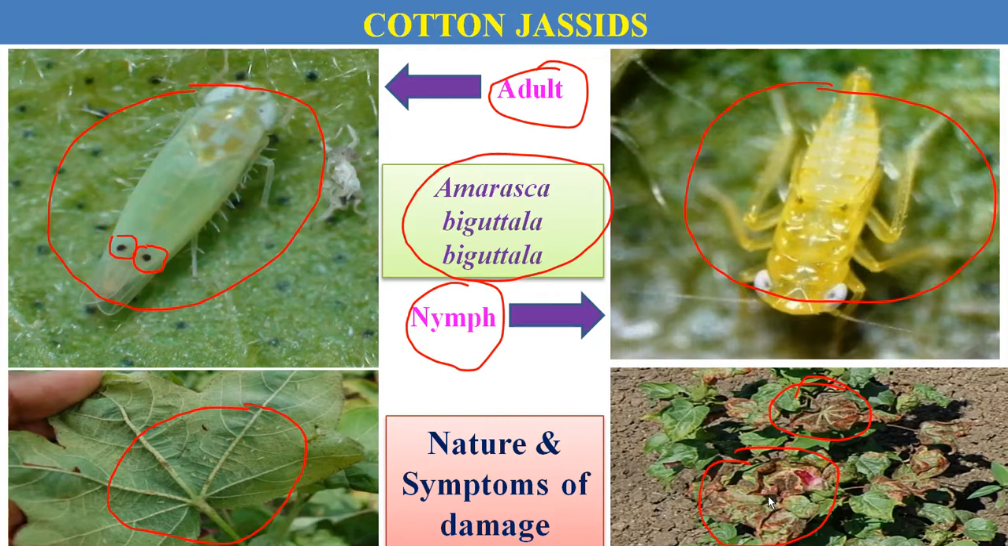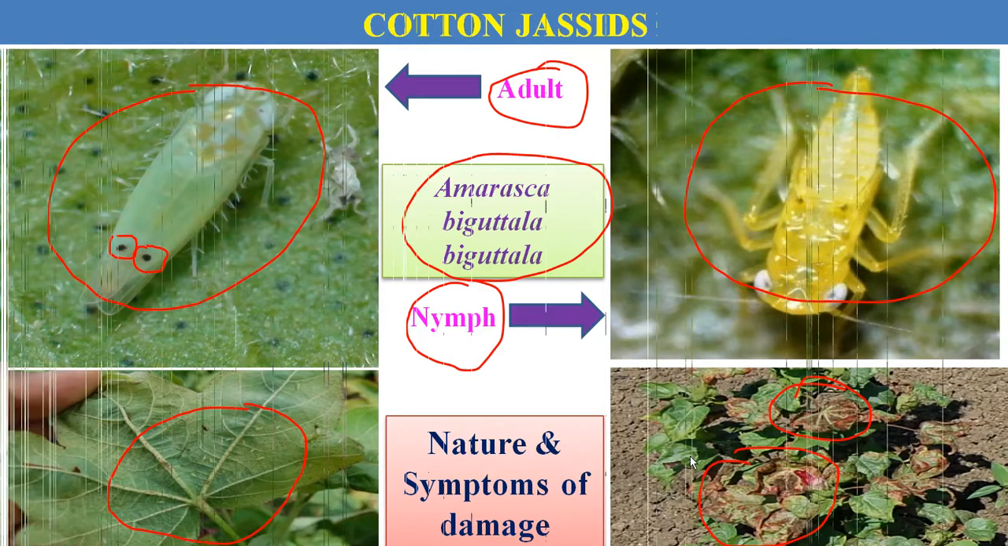What is hopper burn symptom? At an initial stage, due to the continuous sucking of cells, curling of the leaves occurs and the leaves become yellowish in color and later brown in color, and the whole plant becomes brownish in color. It looks like a burn, hence known as hopper burn symptom. This is the cotton jassid feeding in the cotton crop.